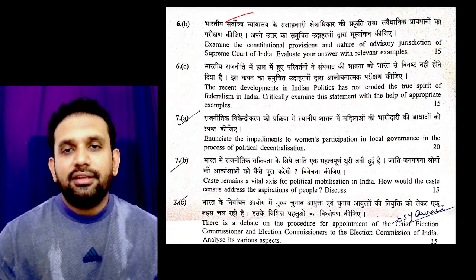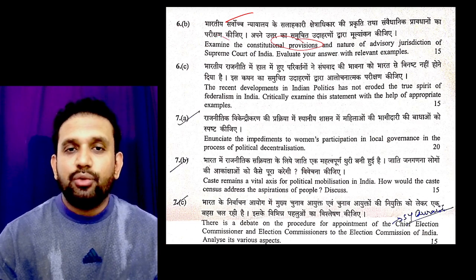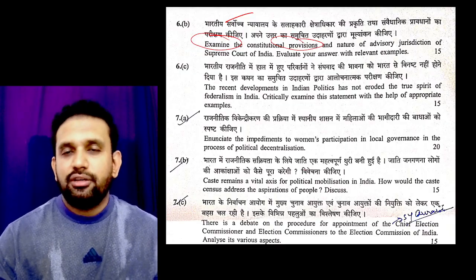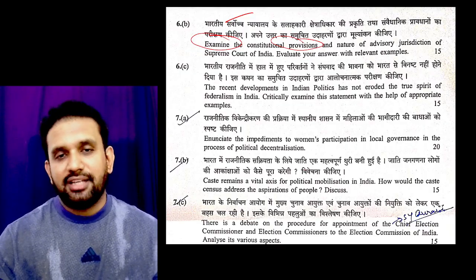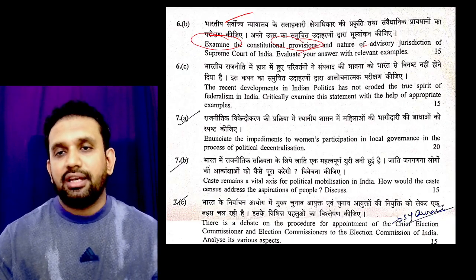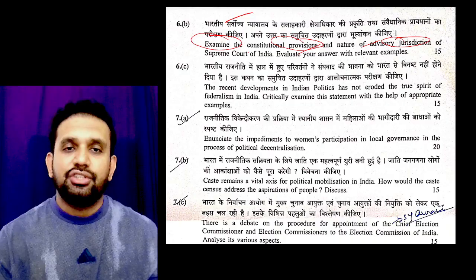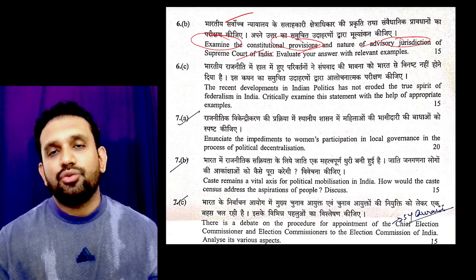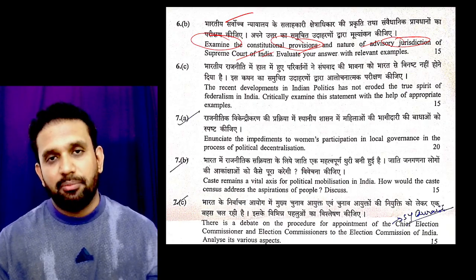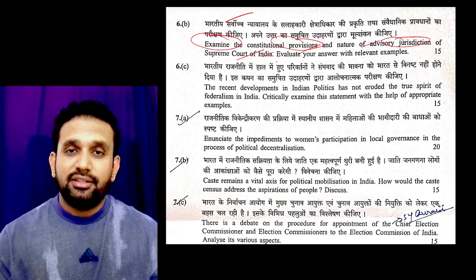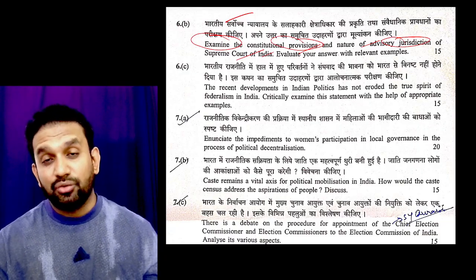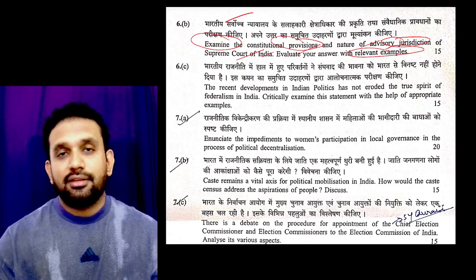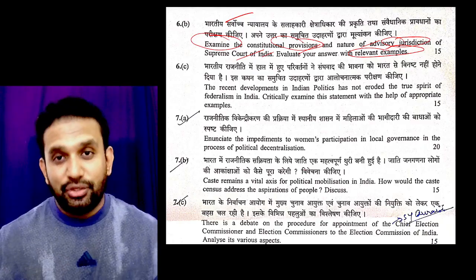6B: examine the constitutional provision. Whenever you get the word examine, you have to say good and bad, and you have to use facts, events and examples. Examine the constitutional provisions and nature of advisory jurisdiction of the Supreme Court of India. You have to examine how the advisory jurisdiction of the Supreme Court has actually helped us, what cases and topics it has solved, how it is going, and what the obstacles are.